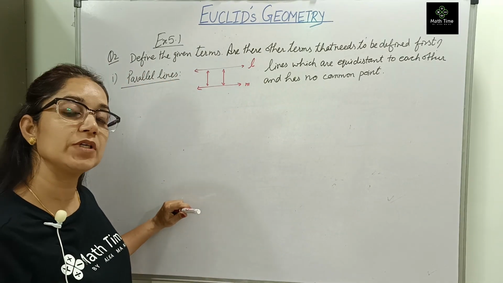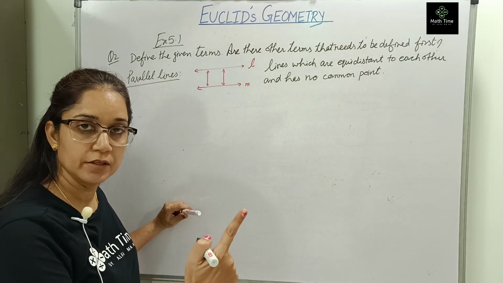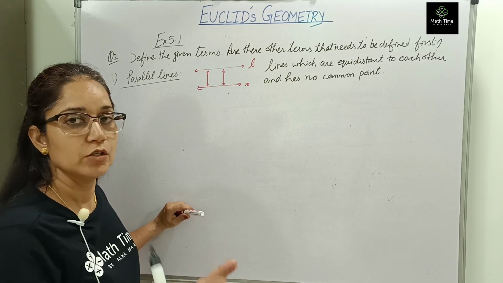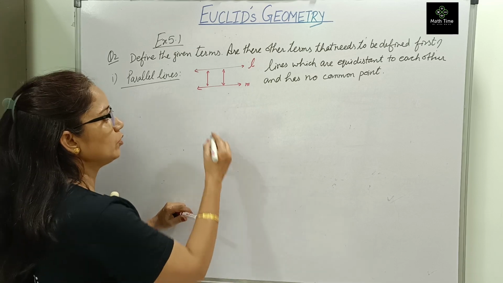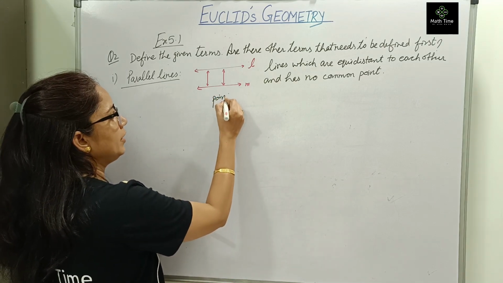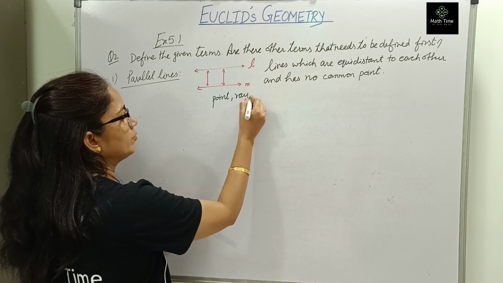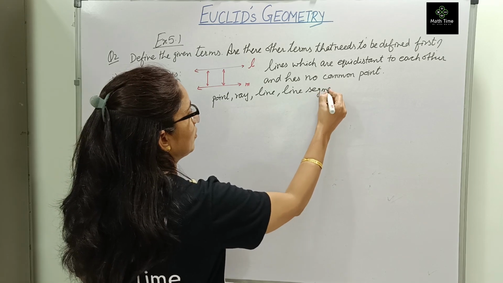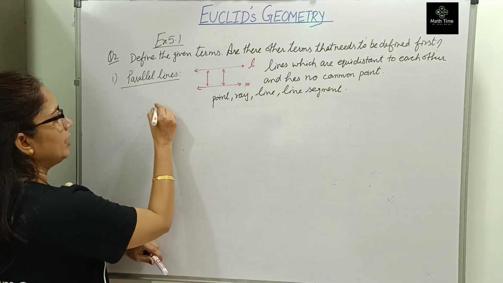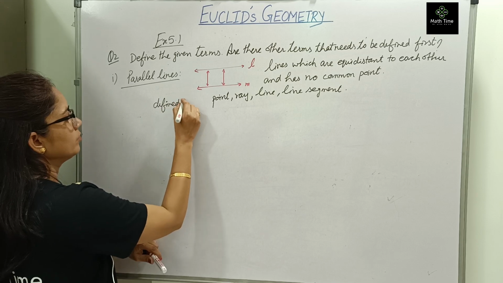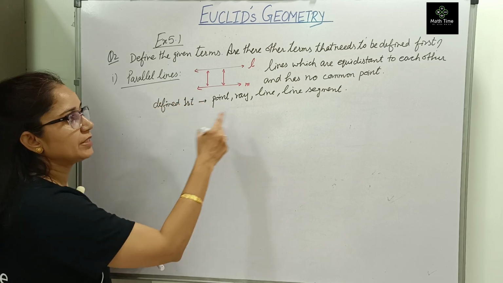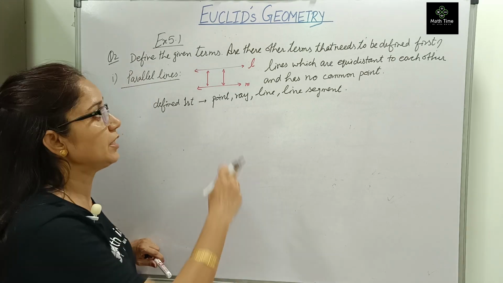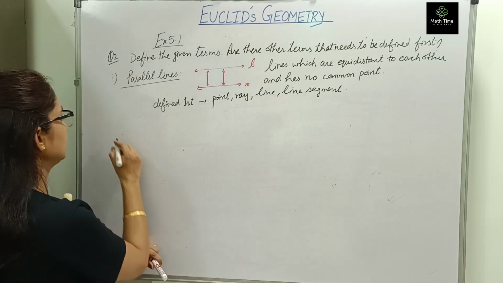Now it was asking, are there other things to be defined first? Parallel line जानने से पहले आपको क्या क्या पता होना चाहिए था? You should have known point, you should have known ray, you should have known line segment, you should have known what is a line. So 4 basic things of geometry should be known. What are these? Point, ray, line and line segment need to be defined first. These were the basic things that need to be defined first. This should be our previous knowledge. हमें पता होना चाहिए before knowing what are parallel lines.